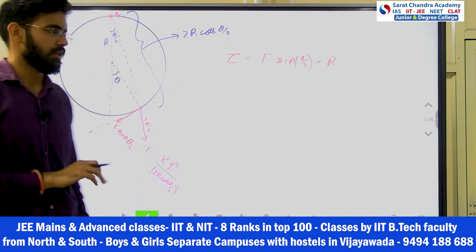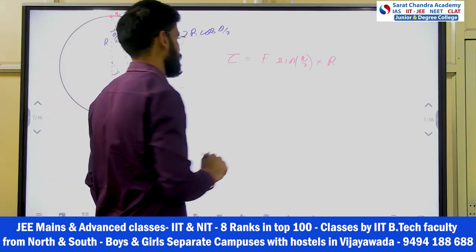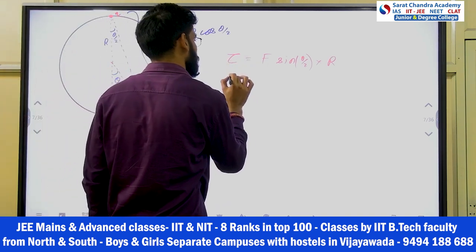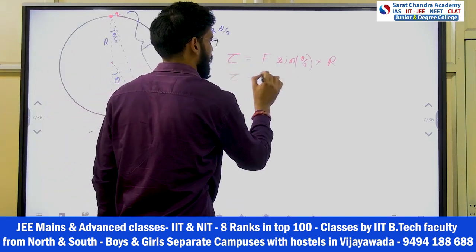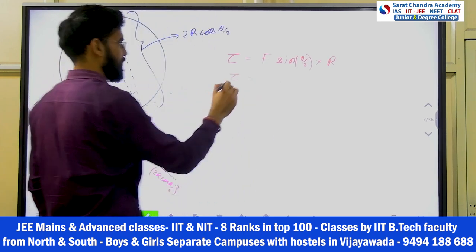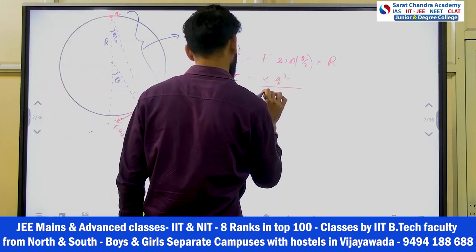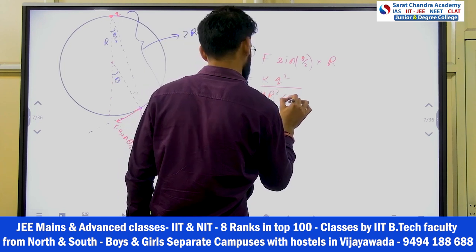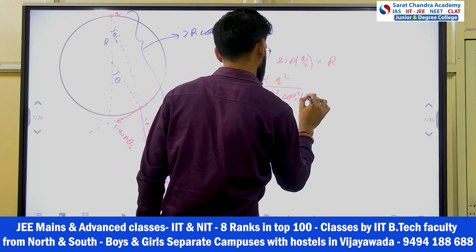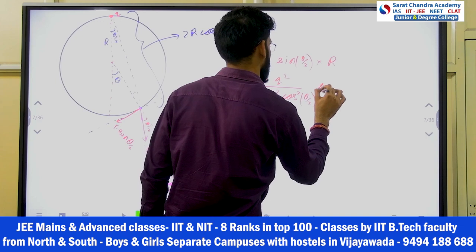Torque about the center will be F sin theta by 2 into R. Now putting the F value, k q square by 4 R square cos square theta by 2, into sin theta by 2, into R.